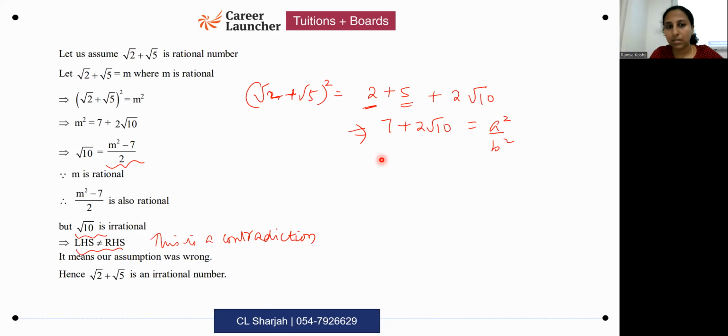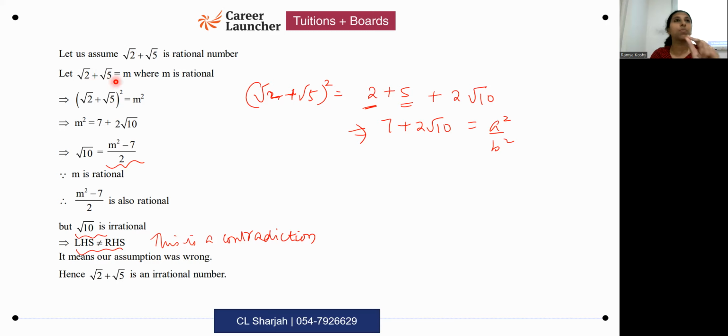Is the doubt here in how to square root 2 plus root 5? When you're squaring root 2 plus root 5, one common mistake is to square root 2 and then square root 5. That is the wrong way of squaring. Root 2 plus root 5 together is an expression.